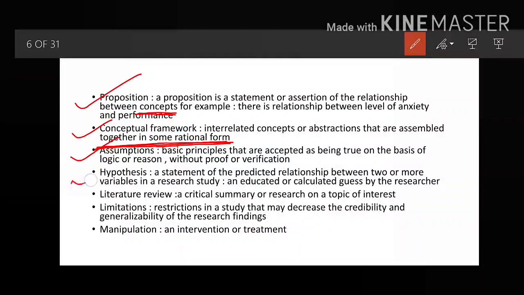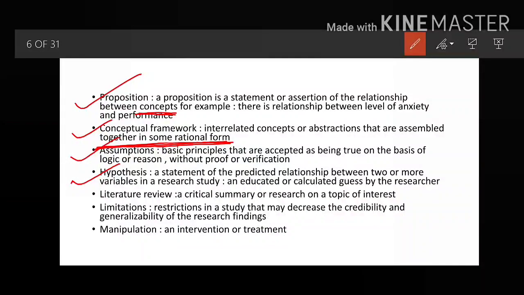Now next is the hypothesis. What is the difference between assumption and hypothesis? A hypothesis is a statement of the predicted relationship. Here you are predicting that there is this type of relation between your dependent and independent variable. So it is a statement of the predicted relationship between two or more variables in a research study.